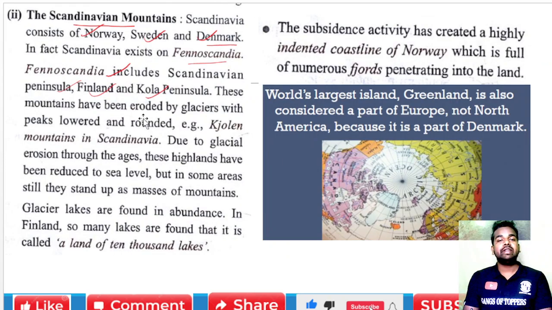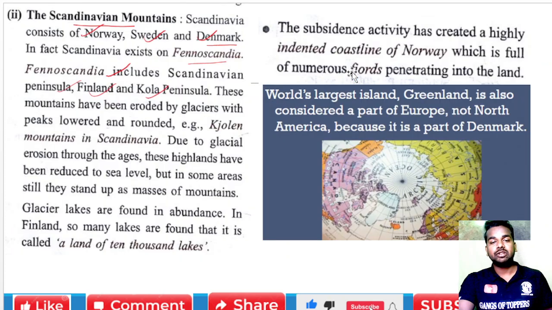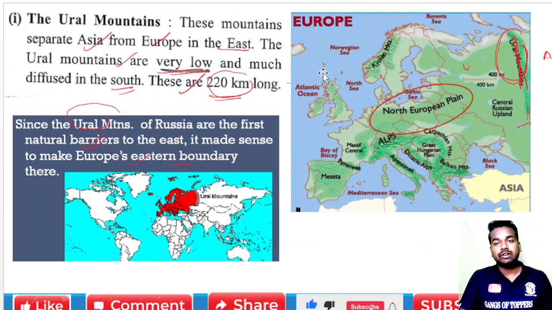These mountains have been eroded by the glaciers, with peaks lowered and rounded. We are talking about this mountain system. This mountain system has been eroded by what? By glaciers, and it is rounded. The peak of this mountain system is lowered and rounded off. And first one is the Kjolen Mountains, that is in Scandinavia. You can see in the map, we are talking about this area. This is the Kjolen mountain.